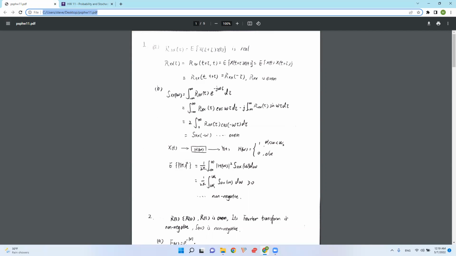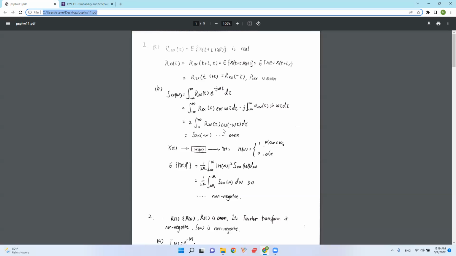So we apply the Fourier transform to the autocorrelation. By solving this, and by removing the j sine omega and changing that to cosine omega, we have this function.